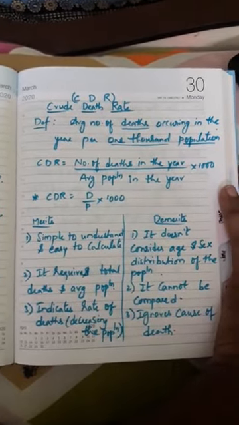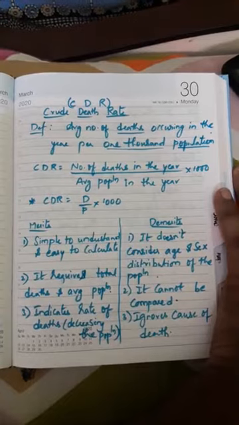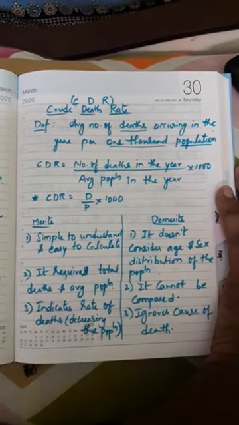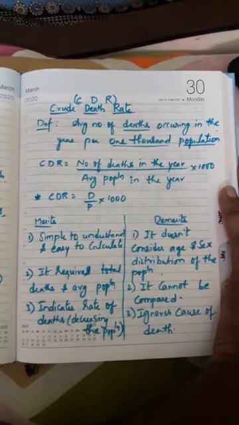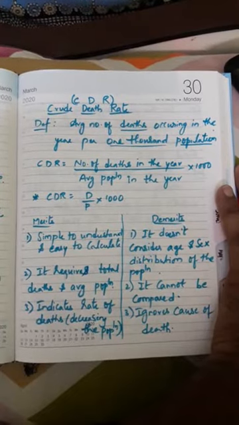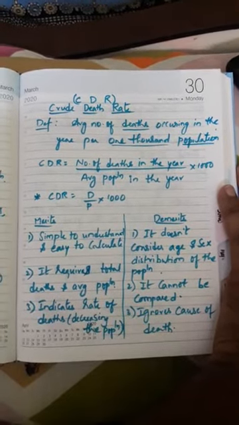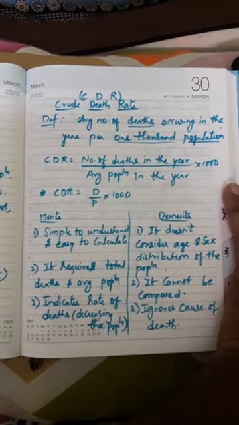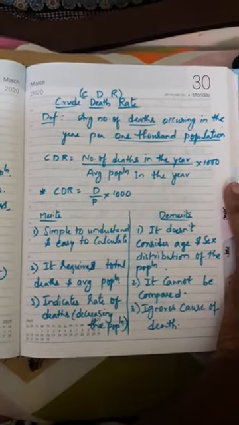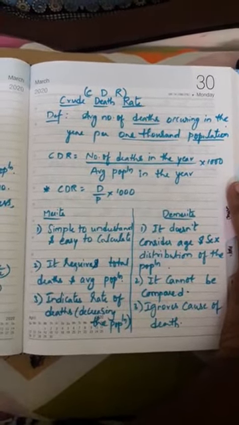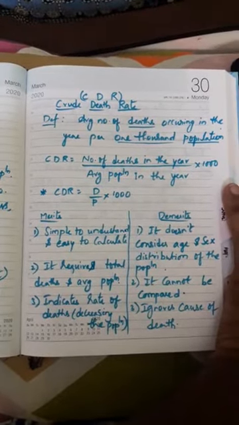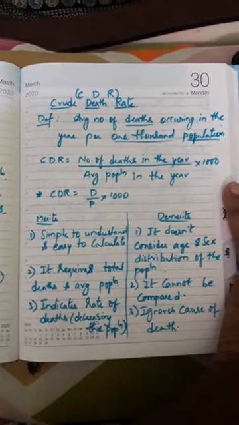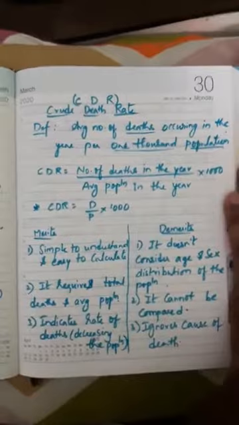Now in this CDR, look at the formula there: number of deaths in the year divided by average population in the year, multiplied by 1000. By seeing this formula only, we can guess that total deaths occurring divided by total population we have to take. Here, just like fertility rate, there will be no bifurcation of only male or only female population. Population means including all, right from a 1 day baby to n number of years. Am I clear? Let us see the merits and demerits of this.